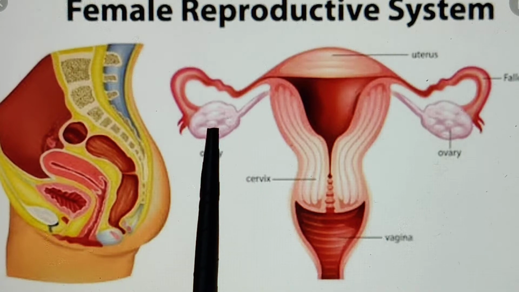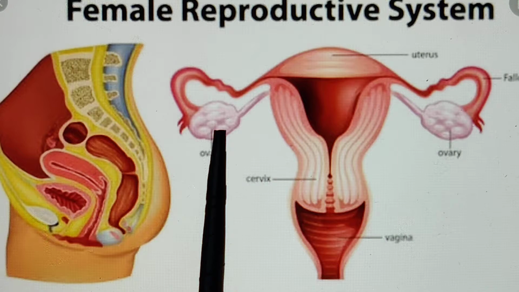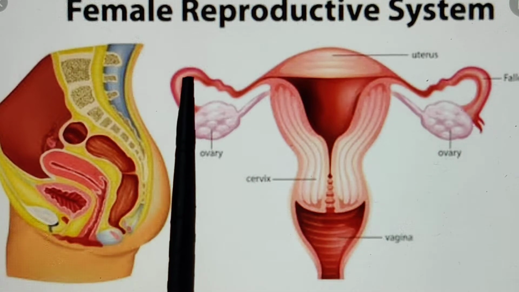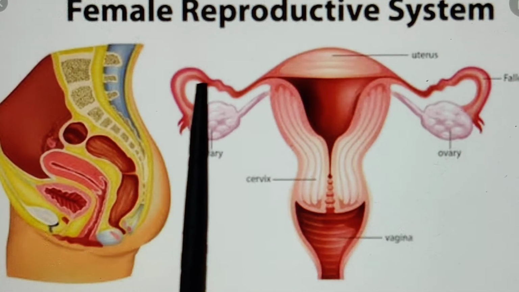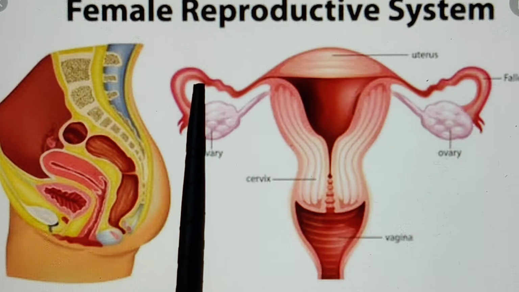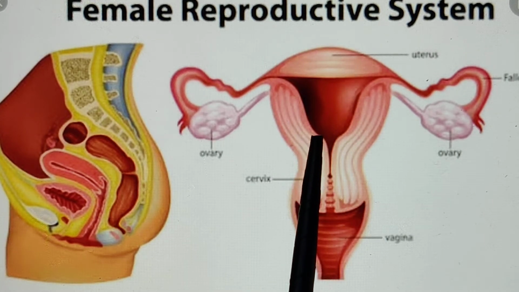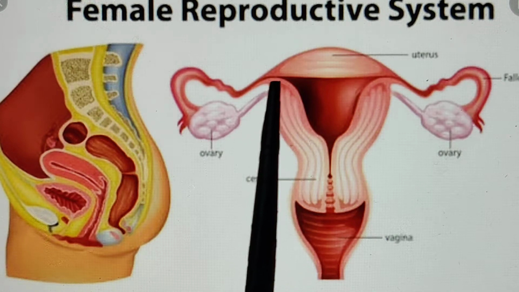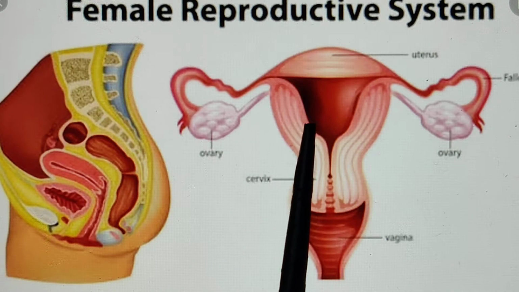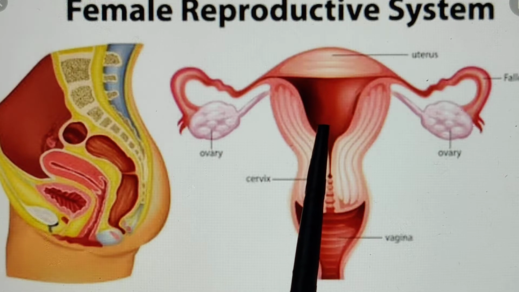What is the function of ovary? To form ova. And what is the function of fallopian tubes? Fertilization occurs here in the fallopian tubes. Then what is the function of the uterus? Implantation, that is attachment of embryo on the uterine wall, is called implantation.